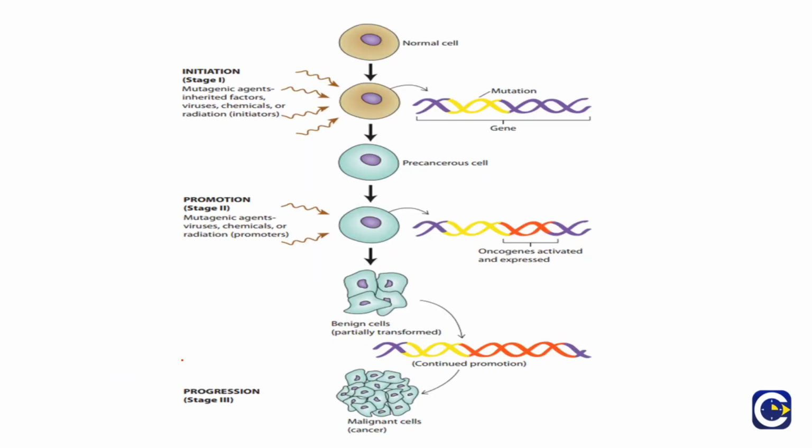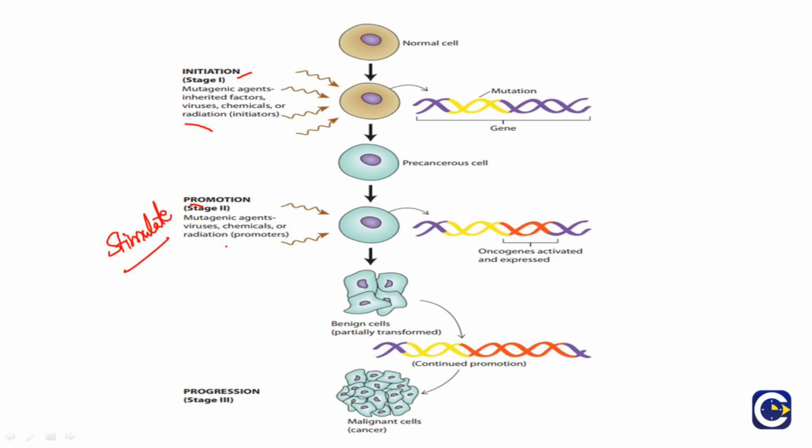So here you have the process, which is given in the form of pictorial representation. So initiation. When I say initiation, it's mutagenic agents, which is inherited factors. So the factors which initiate can be either viruses, or a microorganism, chemical, or radiation. So they are called initiators. Next is promotion. Mutagenic agents, as I mentioned here, they promote the cell growth. They stimulate. Very, very important. They stimulate the cell growth.